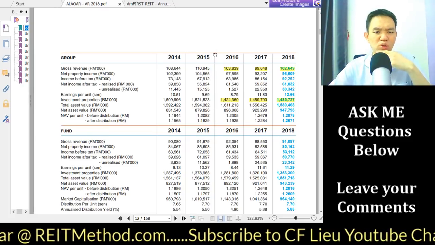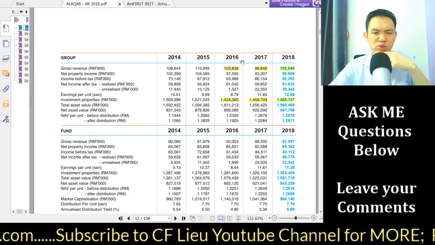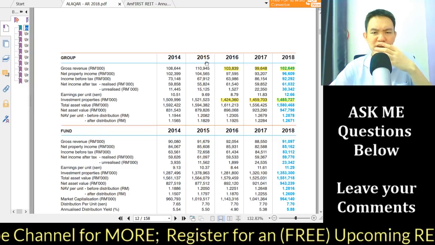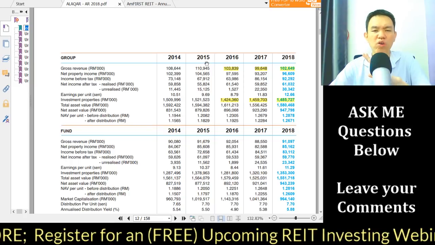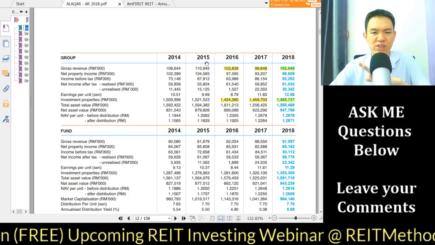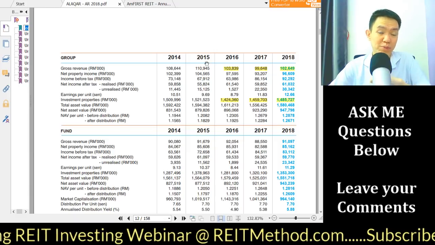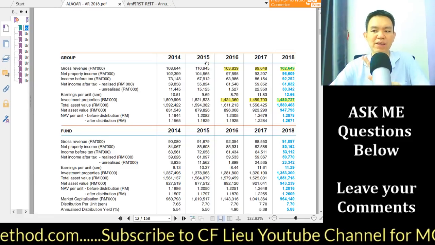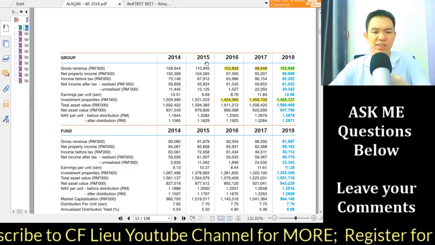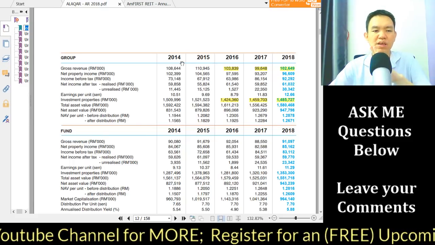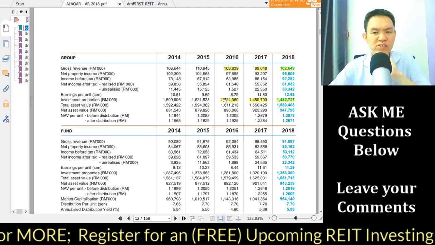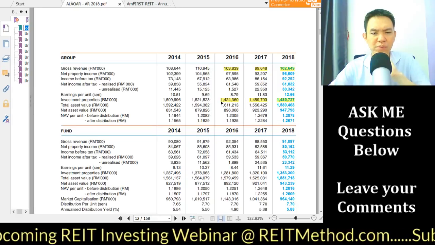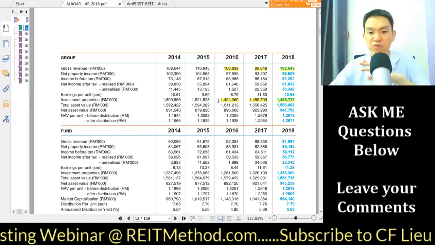That being said, let's take a shortcut here and look at what has happened. You can see in 2015 to 2016, the investment property. Most of the revenue of a real estate investment trust, or REIT, 90% or more, is rental income. Rental income comes from investment property. All other income or revenue is insignificant compared to rental income, which, again I stress, is generated by investment property. So investment property, as you can see here, is expandable, because I remember they sold off one of their properties. It's not because their property portfolio value actually decreased.